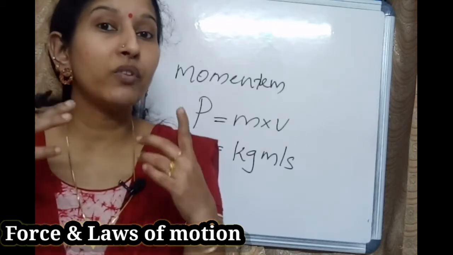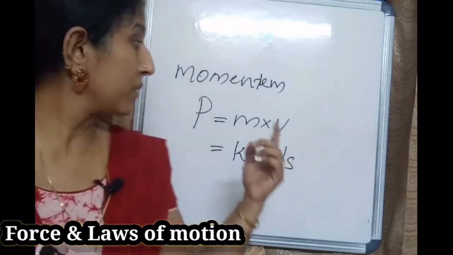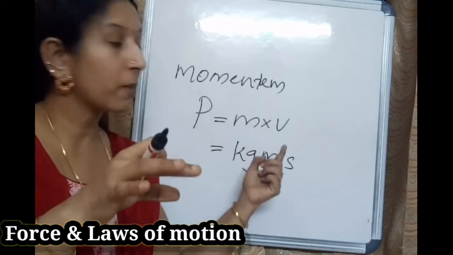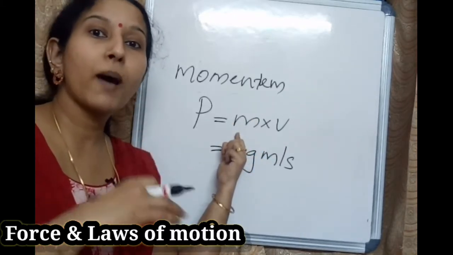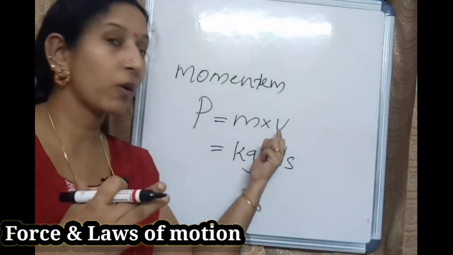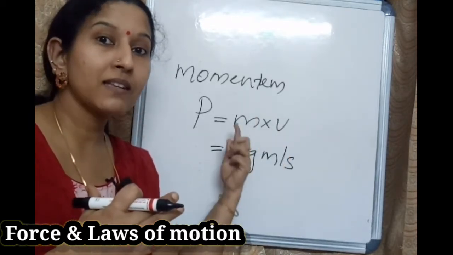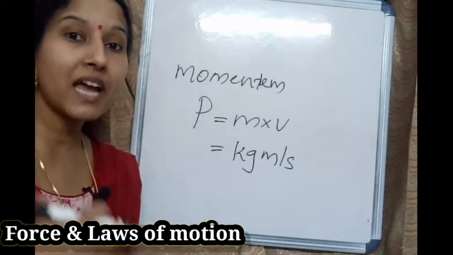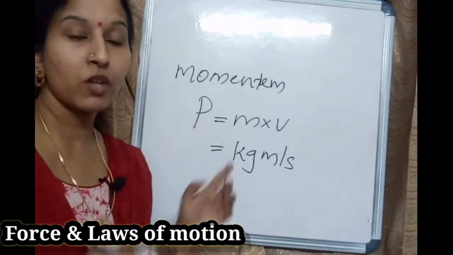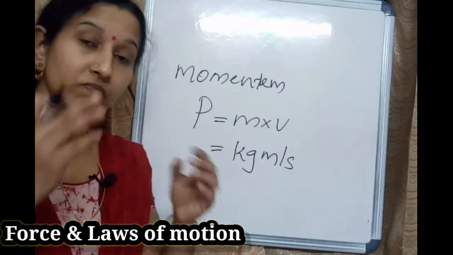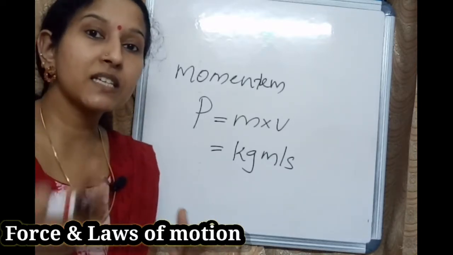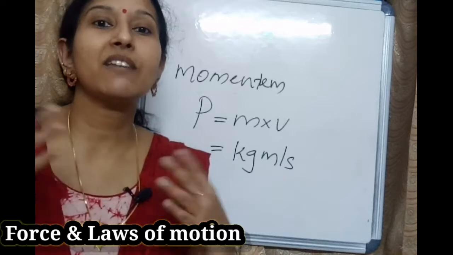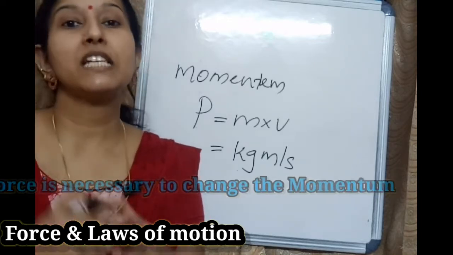How can we say that there is a change in momentum? Momentum is the product of mass and velocity. When we apply force on an object, that object has some mass, right? And on applying force, the object changes position, and there is a change in velocity. If the mass and velocity change, that is a change in momentum. So on applying force on an object, the object changes velocity, which means there is a change in momentum.